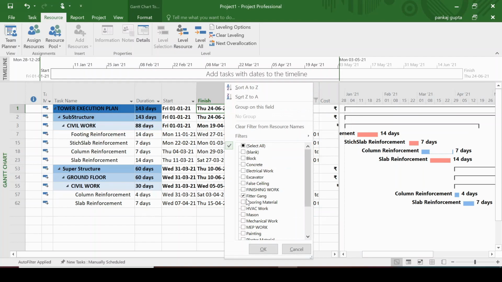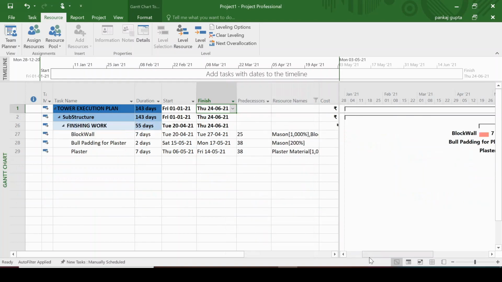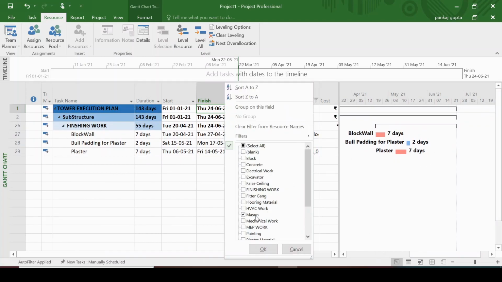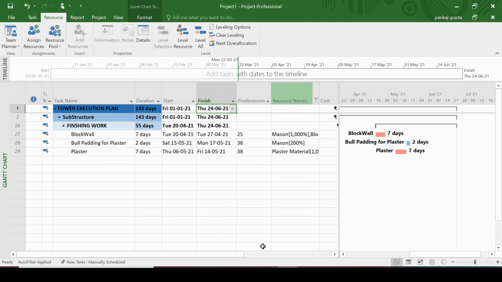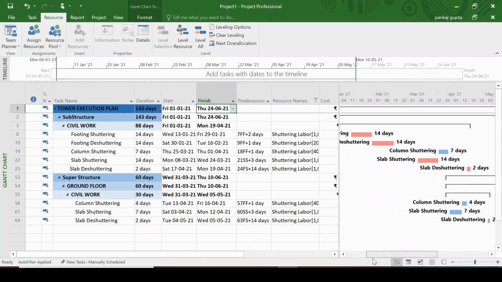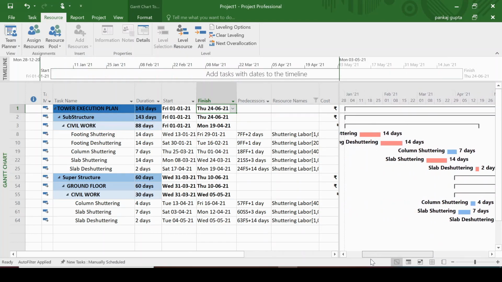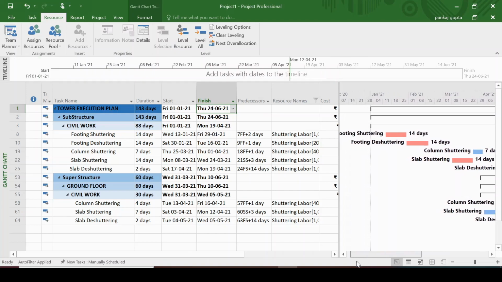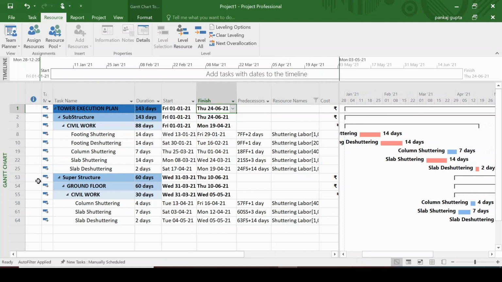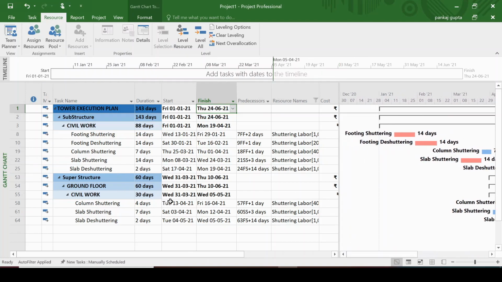Now this is a very important concept, because resource leveling is something that allows you to logically plan your resources. Also, it allows you to take care of your resource constraint. Resource is one of the major things that finally decide the success of the project. So only a resource loaded schedule is more practical in nature and can forecast the better outcome of the future expected completion date of the project.